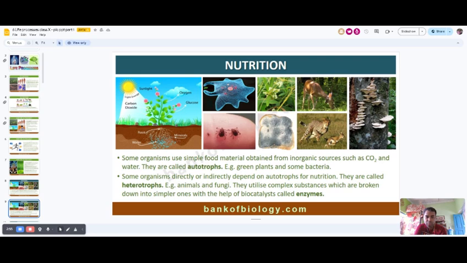Heterotrophic organisms need enzymes. We also need enzymes. By these enzymes, we convert complex substances into simpler substances, and for this reason, the enzyme is known as a biocatalyst. Complex substances like carbohydrate or cellulose are converted into simpler ones, like glucose.